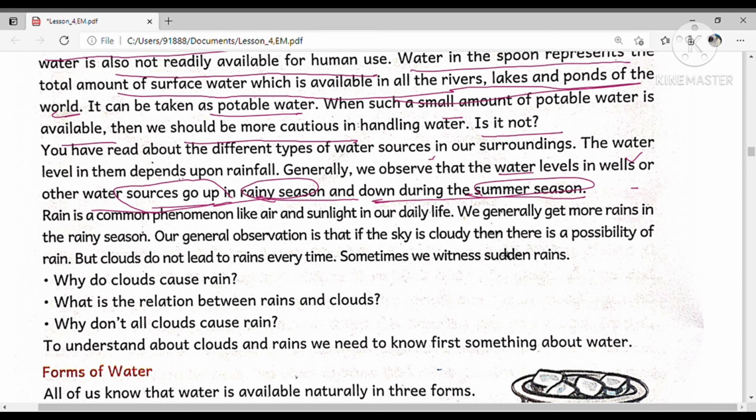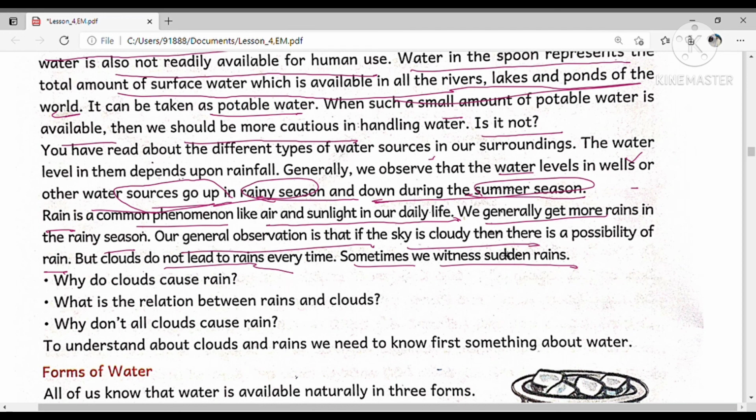So rain is a common phenomenon like air and sunlight in our daily life. In our daily life, sunlight and air are very common. Similarly, rain is also a common phenomenon in our life. We generally get more rain in the rainy season. Our general observation is that if the sky is cloudy, then there is a possibility of rain. But clouds do not lead to rain every time. Sometimes we witness sudden rains also.